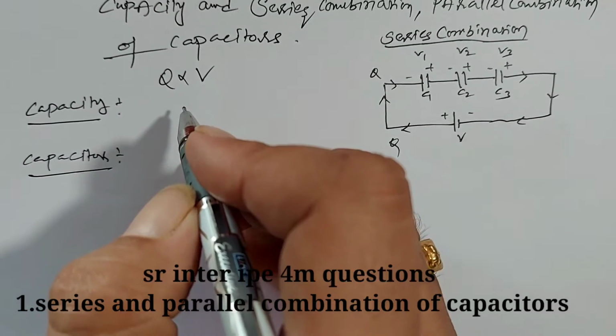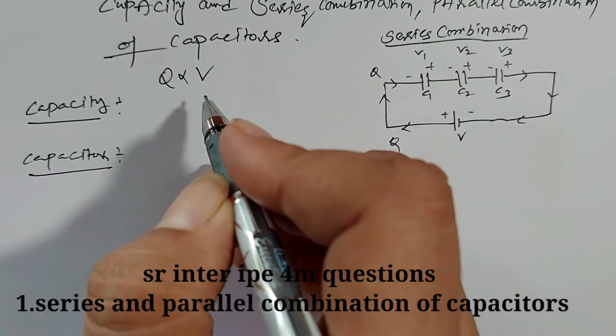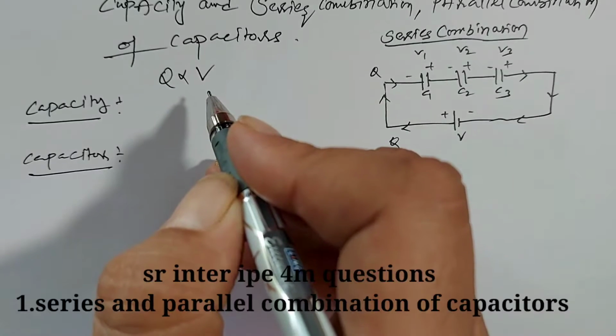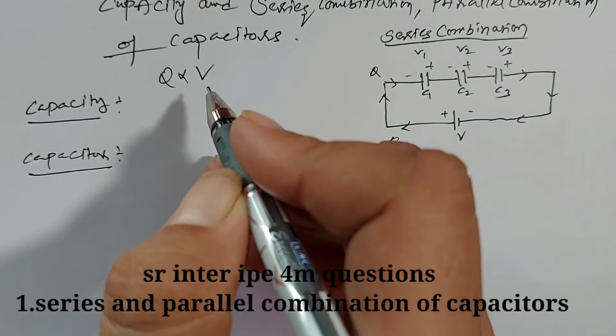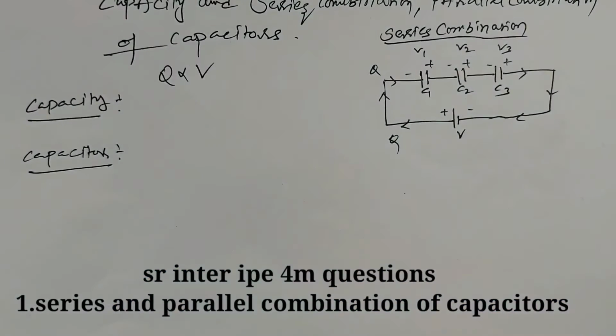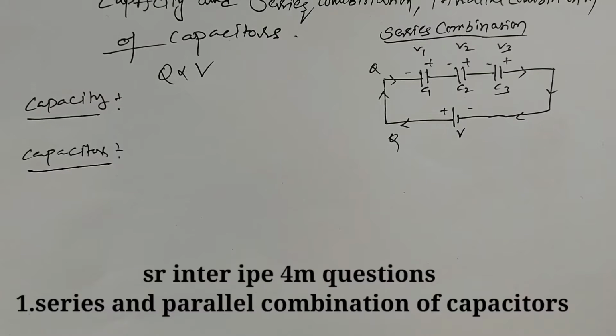Where do we see this phenomenon? For example, you have a cell phone. Whenever you charge that cell phone, the voltage in the battery gradually increases. As you give charge to the cell phone, the voltage in the battery also increases.